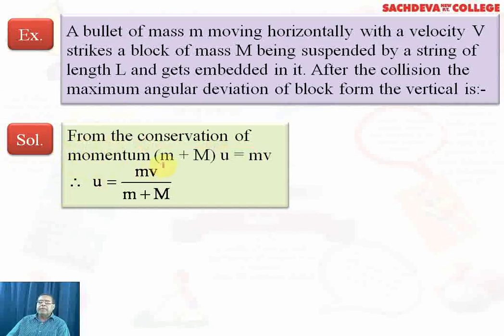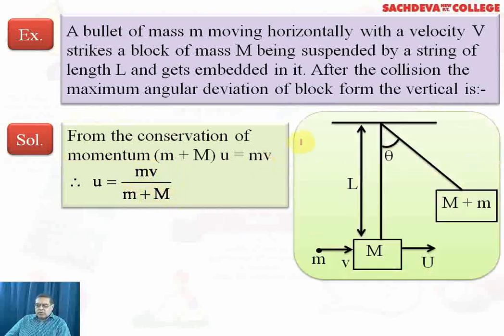The conservation of momentum states that the total initial momentum and total final momentum will be equal in an isolated system if no external forces are working. So here, we can write the statement like this: (m + M), that is the total mass, into u, that is the initial velocity. So (m + M)u is the total momentum before collision, and mv is the momentum after collision. From this equation, we get the value of u, which is found to be mv over (m + M), where m + M indicates the total mass.